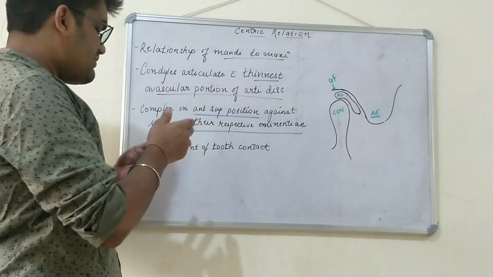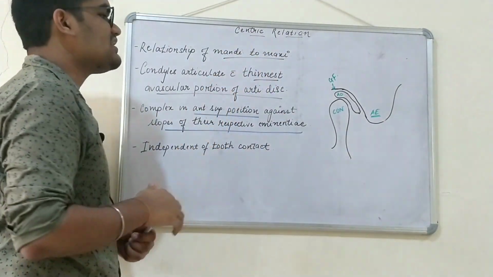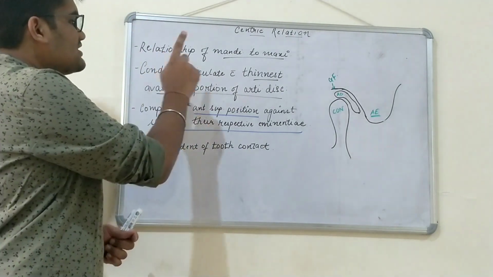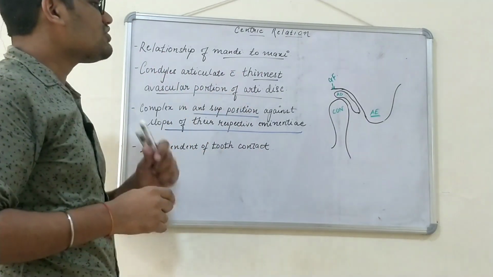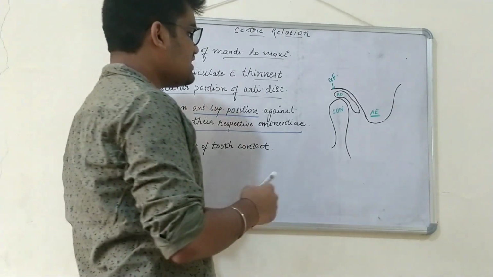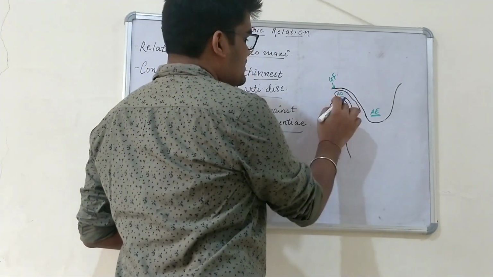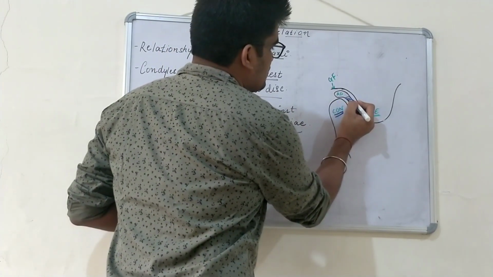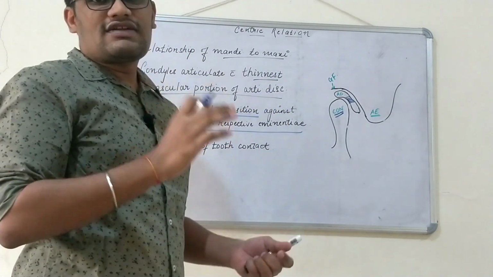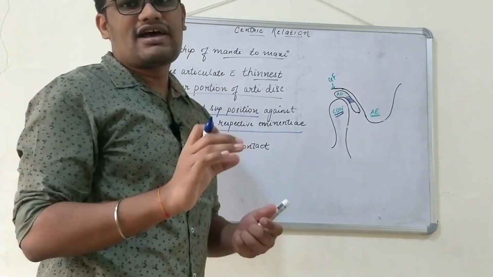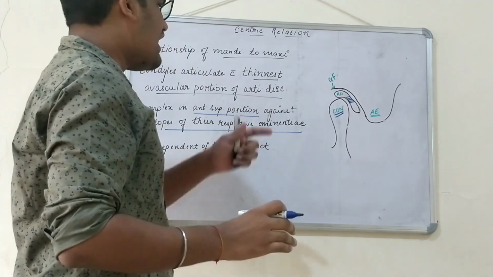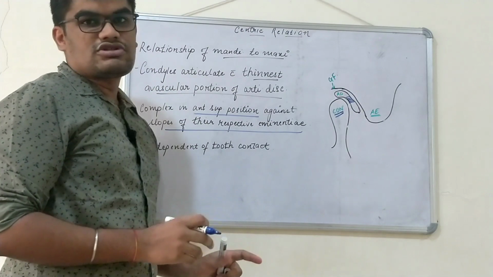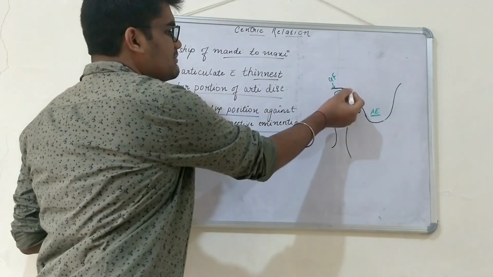Centric relation is the basic relationship of the mandible to the maxilla, that is, the mandibular condyle to the glenoid fossa, in which the condyles articulate with the thinnest avascular portion of the articular disc. Now in the figure we can see the mandibular condyle, and this condyle is in contact with the articular disc, which is this portion. The portion of the disc which is in contact with the mandibular condyle is the thinnest avascular portion of the disc, and this entire complex is placed in an anterior superior most position against the slopes of their respective eminences.